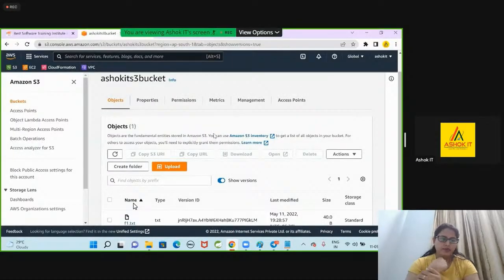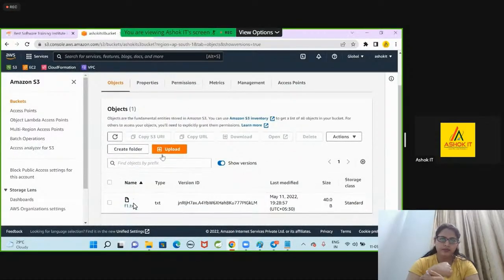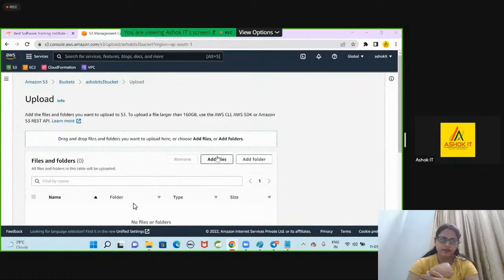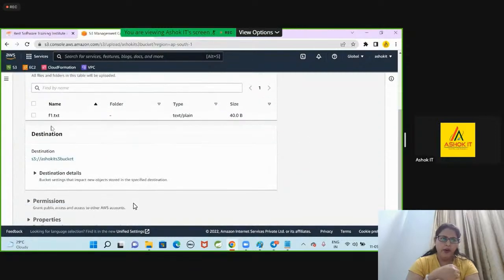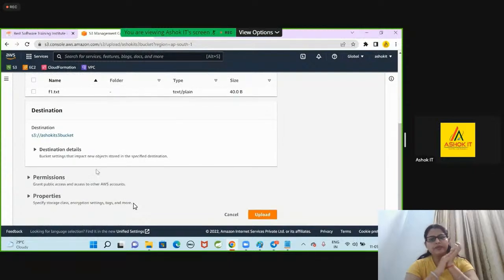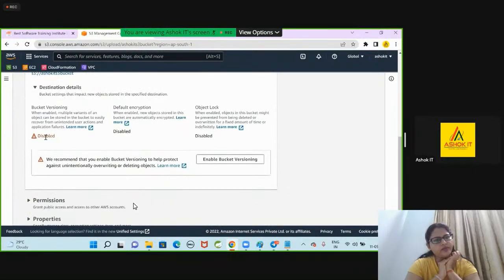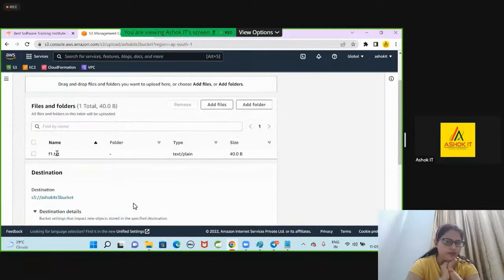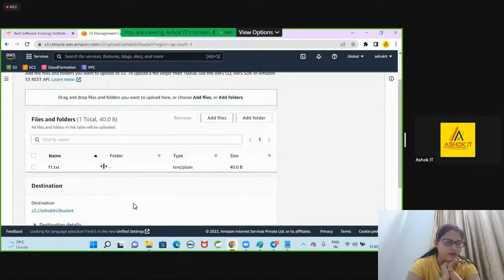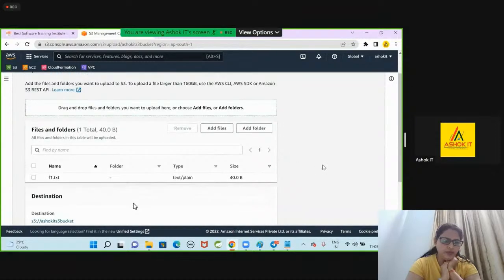Guys, see here, whenever I am uploading a file, suppose for example I want to upload one file, f1.txt. By default, in the destination details, bucket versioning is not available now. Encryption is disabled. Object lock is also disabled. If you want, you can enable bucket versioning. For this file, versioning is not available because I have already suspended versioning in the S3 bucket.